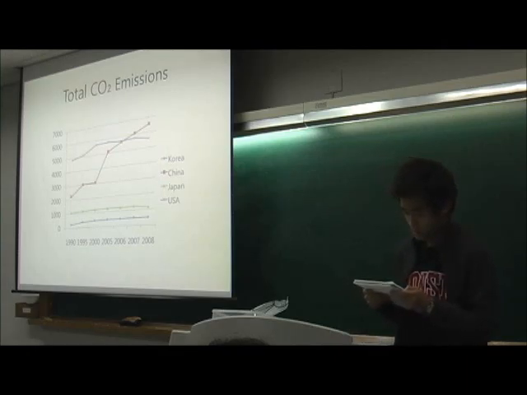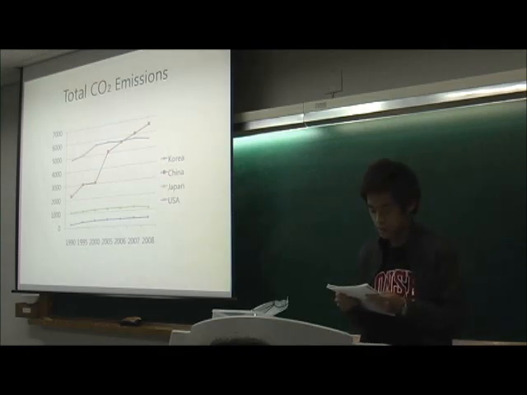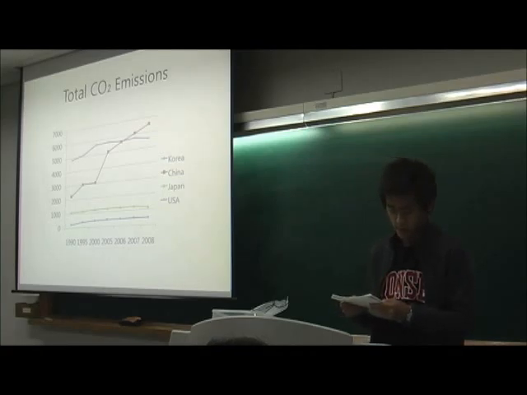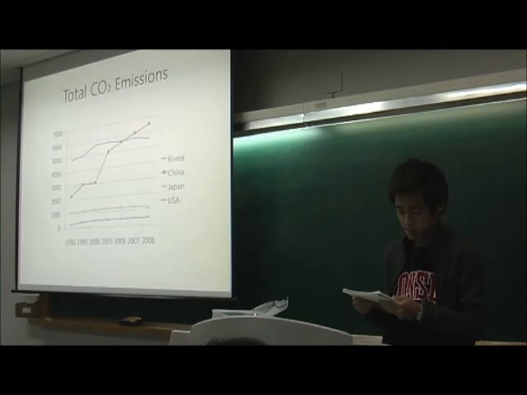First, let's see the total carbon dioxide emissions of Korea, China, Japan, and USA. Until 2006, USA emitted the largest amount of carbon dioxide, but since then, China has reversed the USA. Emissions of China increase more rapidly than the other three countries, and USA and China seem to consume carbon dioxide much more than Korea and Japan.